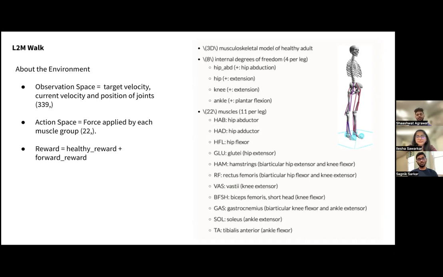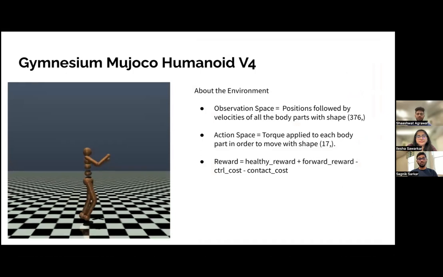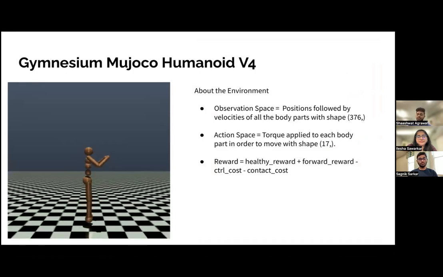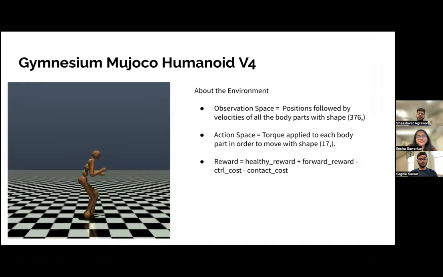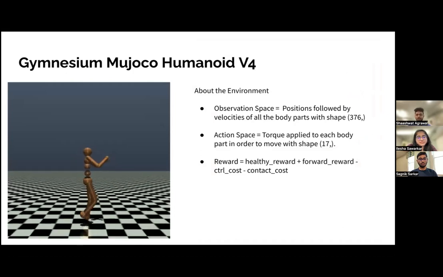But we were faced with an issue: this depended on OpenSim, which was not compatible with our system, and some of the algorithms were not working. So we shifted to MuJoCo Humanoid V4. MuJoCo is part of Gym and has more support and is more compatible with PyTorch and TensorFlow.